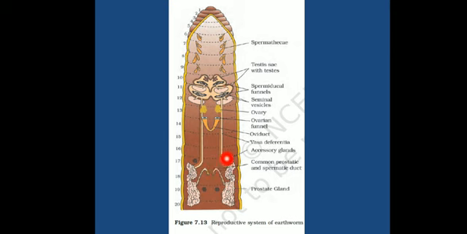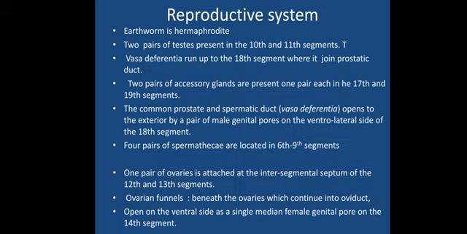It will be responsible for releasing the sperms. So we can say the opening is called a genital pore. The common prostatic and spermatic duct opens to the exterior by the pair of male genital pores on the ventrolateral side of the 18th segment.